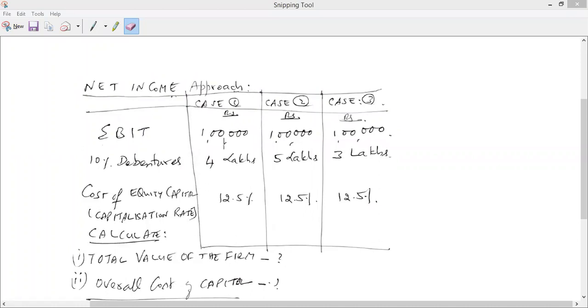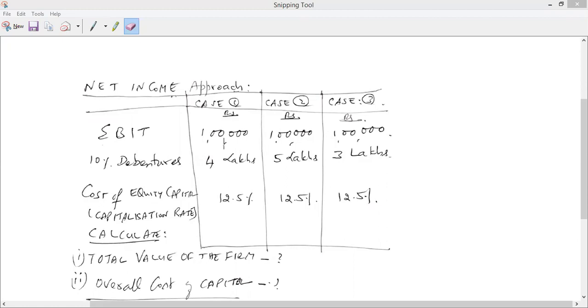So we will get the value of equity, and we require now only the cost of equity. In order to calculate that, as I was saying earlier, while calculating the value of equity, we were doing net income divided by cost of equity. So value of equity, net income, and cost of equity are the three elements related to each other. You have already calculated the value of equity. Now you just have to find out net income. That's all.